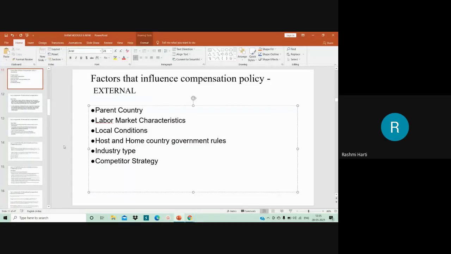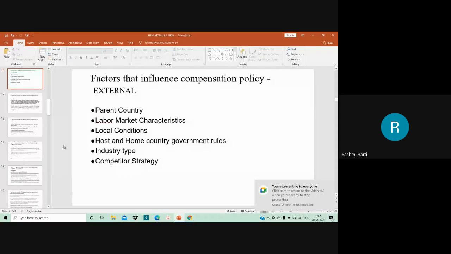So yesterday we had stopped at factors influencing compensation policy. Am I audible, students? Yes, students, can you hear me?